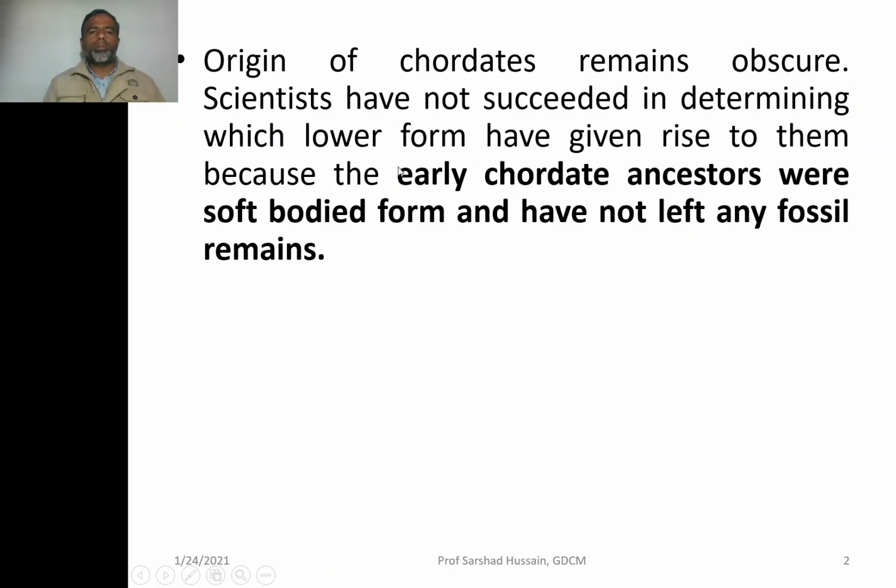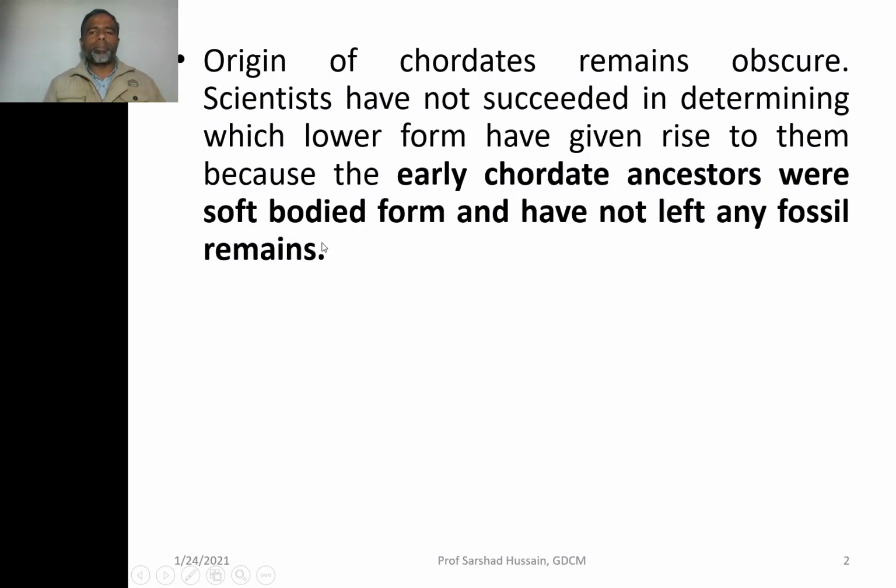Why is it so? Because the early chordate ancestors were soft-bodied and have not left any fossil remains. Whenever we have to study the origin of any group, we have to look at the fossil record preserved in the earth, which depicts some earlier forms, from which we can infer which group has given rise to which group based on similarity and dissimilarity.